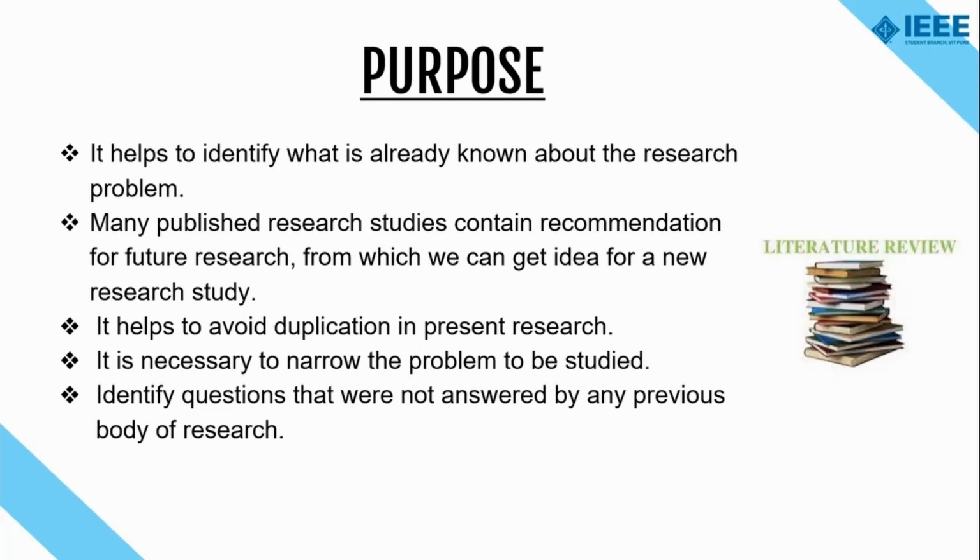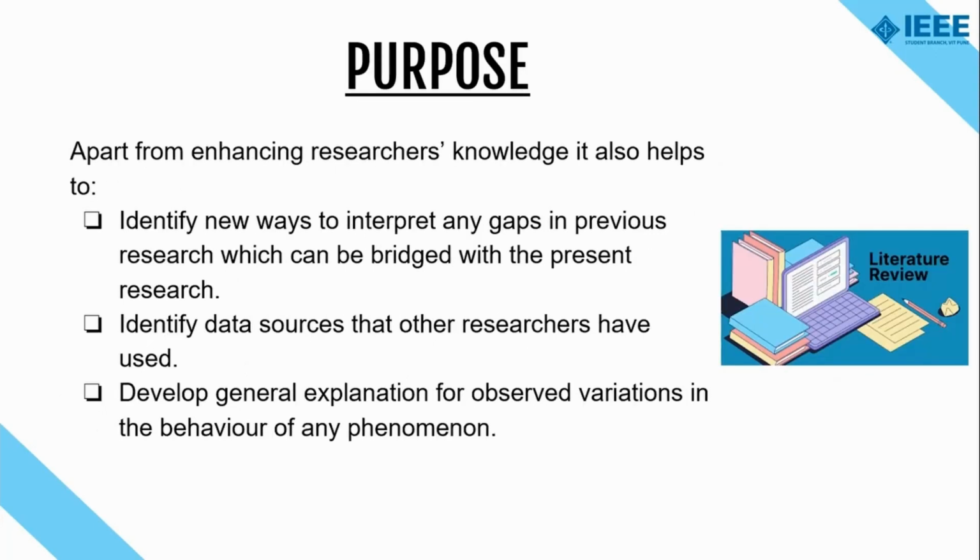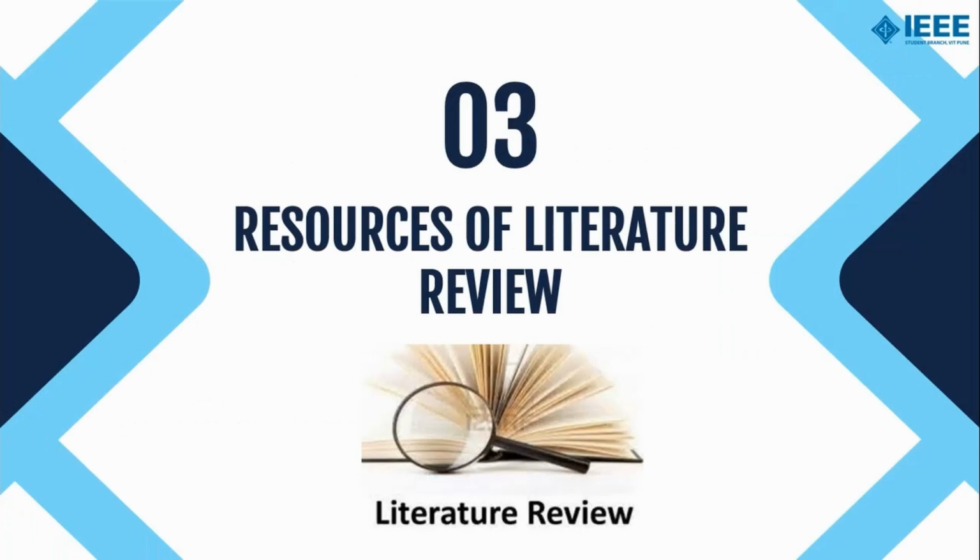Apart from these points, here are some new points that can be highlighted as the purpose of writing a literature review. A literature review can also help to bridge the gap of the inconsistencies which we were talking about in the previous slides. It also helps the researcher to look at the resources which were referred by the previous researcher or the previous person who conducted that particular research and wrote down the research paper. It also points out the variations which are observed in a particular phenomenon which can be used as a reference in our present research.